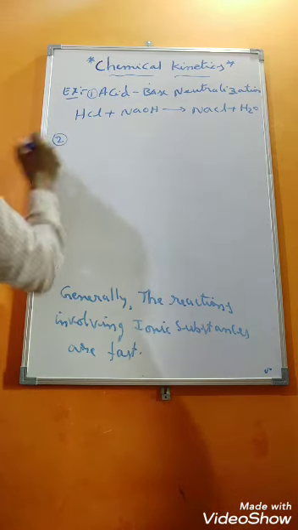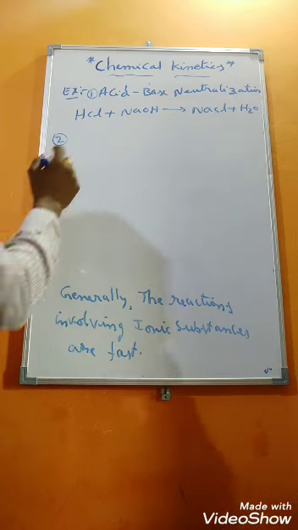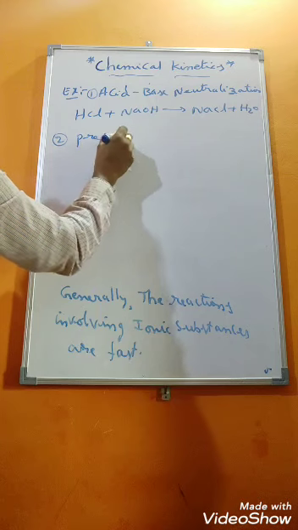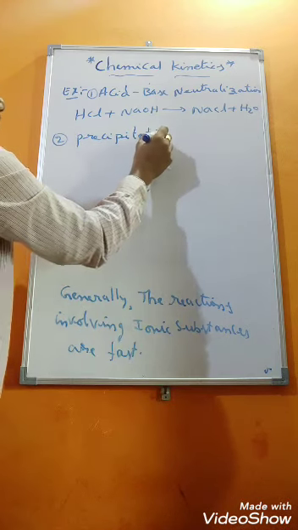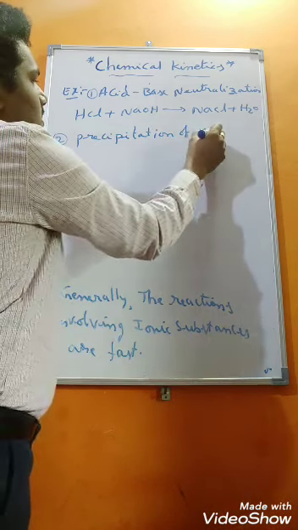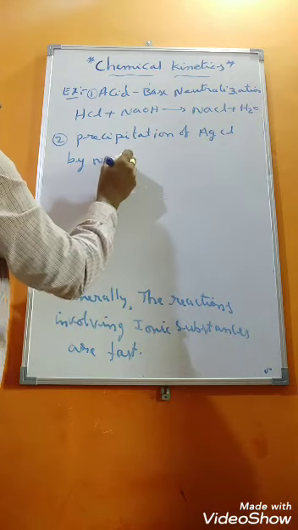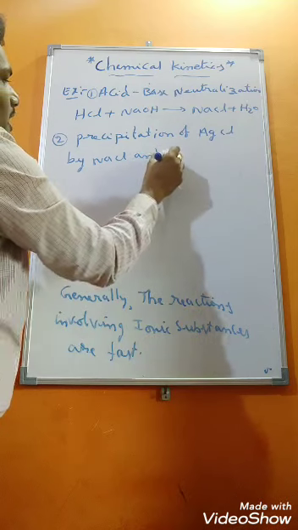And the next example, if you take, is precipitation of AgCl by NaCl and AgNO3.